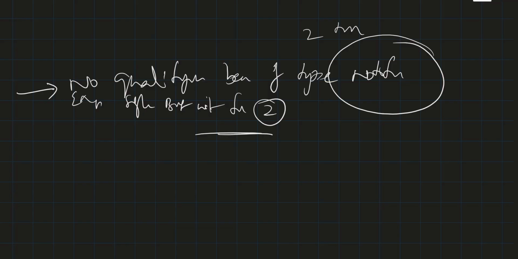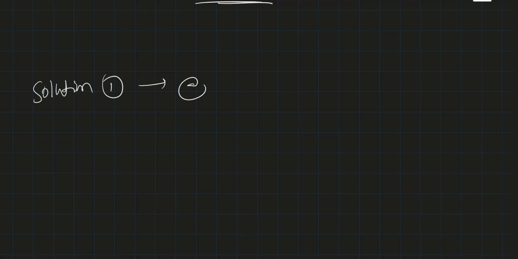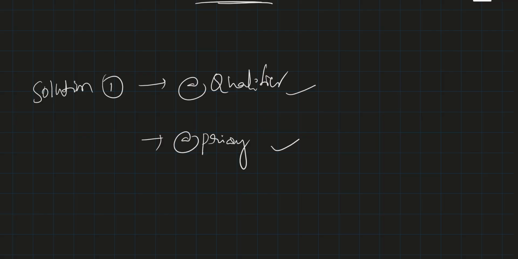Okay, we have two solutions for this. Solution one is using @Qualifier, and the other is using @Primary, which is the default bean annotation. Here we have three cases: email is there, SMS is there, and both.